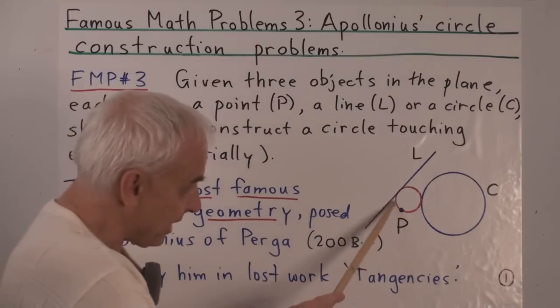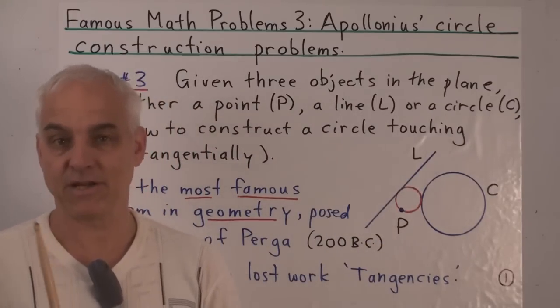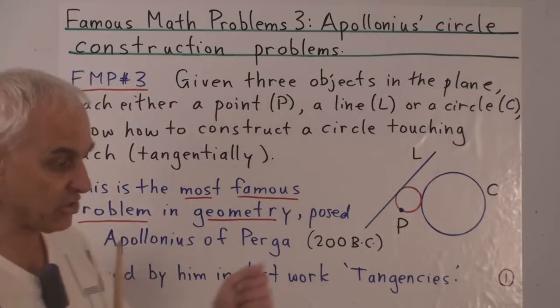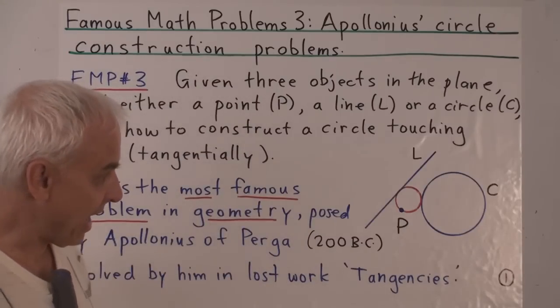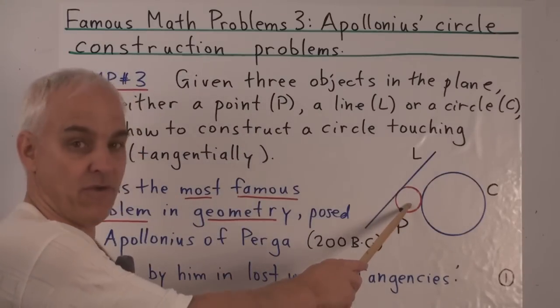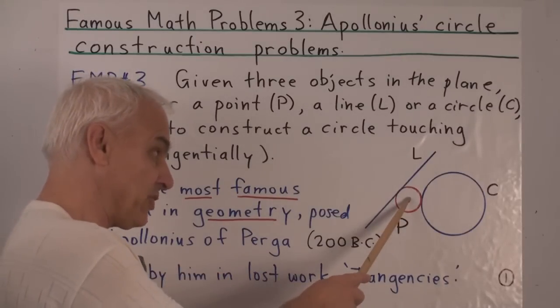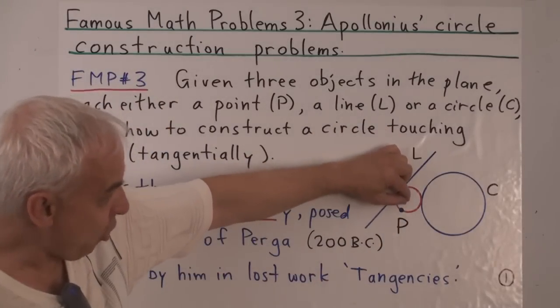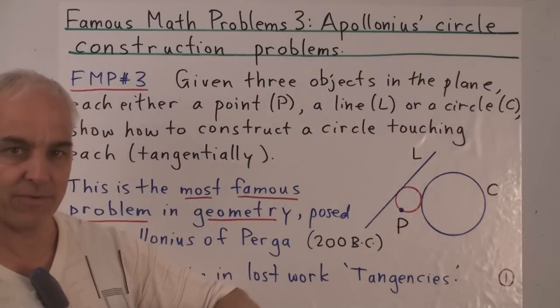So in the ancient Greek world, constructions meant ruler and compass constructions. So you were allowed a straight edge and you were allowed a compass. And so Apollonius would have said, how do you find the center of that circle? That's the central problem. So once you found the center of the circle, in this case, you just open it up so it's touching that point P, and then you rotate your compass around.